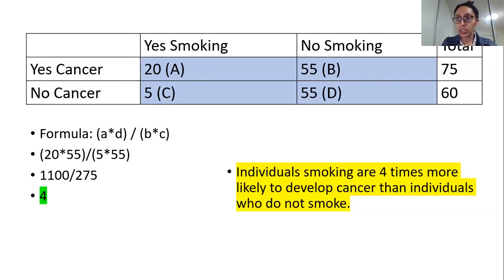Odds ratios are basically bivariate analysis, where you have two variables, smoking and cancer. Smoking is your IV, cancer is your DV, and you are trying to understand the association between your IV and DV, because this entire lecture is about understanding associations, predominantly between your IV and DV. So in my research paper I would say that so many people were smoking, of which these many people had cancer.